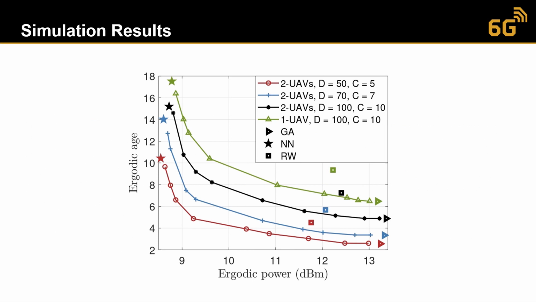Here we have the achievable region of our proposed algorithm using 2 UEVs, 50 devices and 5 clusters; 2 UEVs, 70 devices, 7 clusters; 2 UEVs, 100 devices, 10 clusters; and 1 UEV, 100 devices and 10 clusters, as compared to the greedy algorithm, nearest neighbor and random walk. As we can see, increasing the number of UEVs and decreasing the number of devices and clusters shows the best performance and the lowest joint age and transmission power, and all of the proposed learned schemes outperform the traditional greedy algorithm, nearest neighbor and random walk.